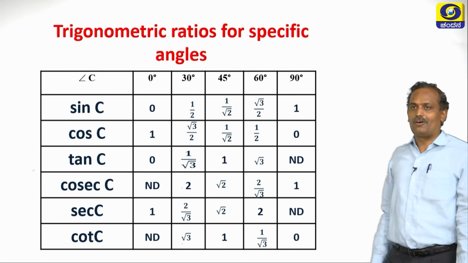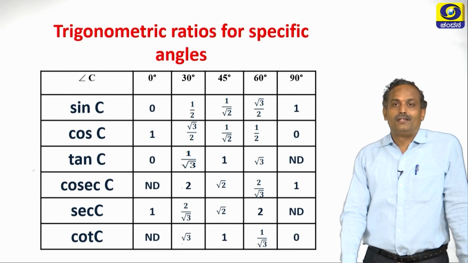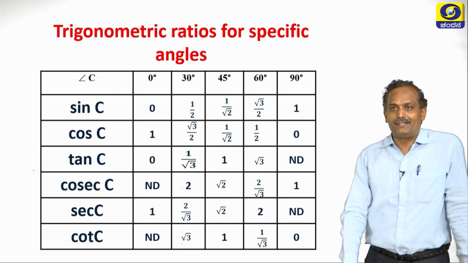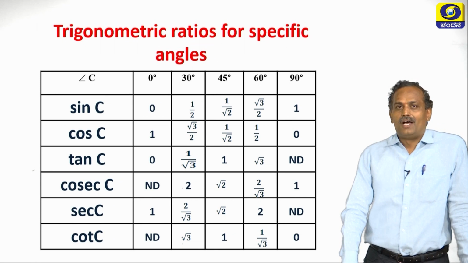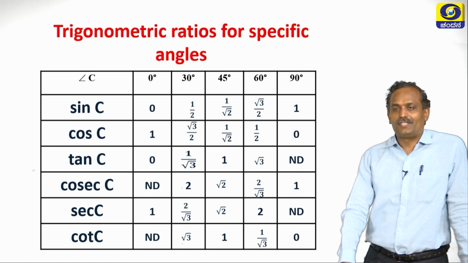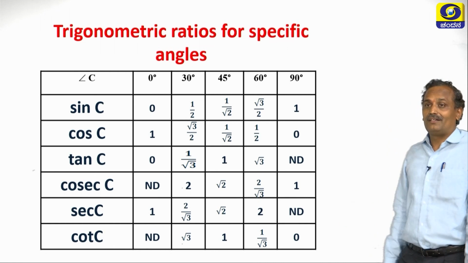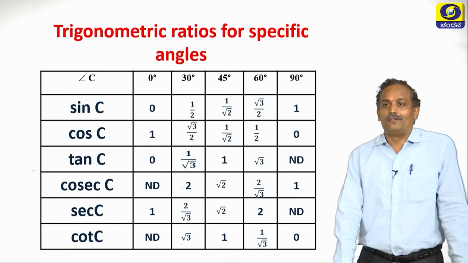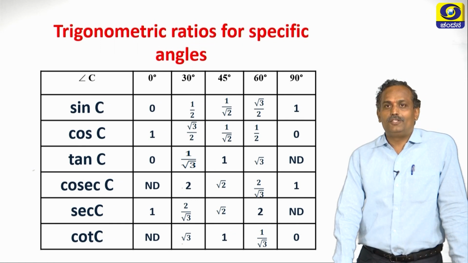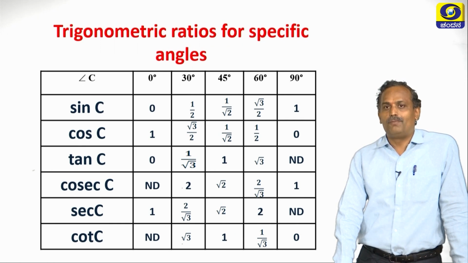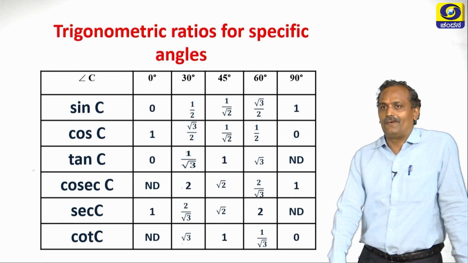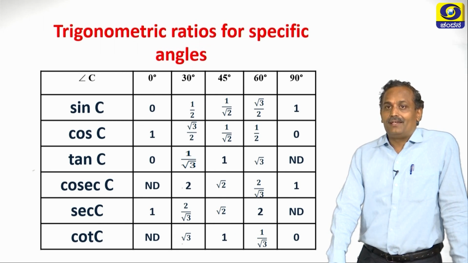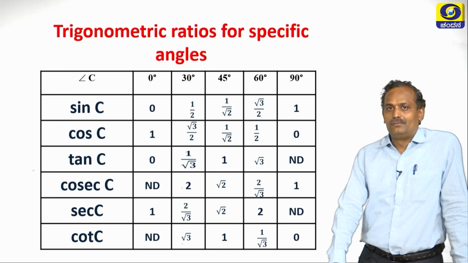Now let us take cot C. So what is cot C? Cot C is nothing but 1 by tan C. Cot C is nothing but cos by sin. Therefore, either we can take the values of cos in the numerator by the values of sin C, or we can take the inverse of tan also. So sin 0 by cos 0 is nothing but 0 by 1, which is not defined. So sin 30 is 1 by 2. Cos,